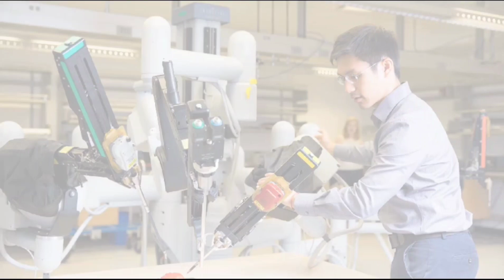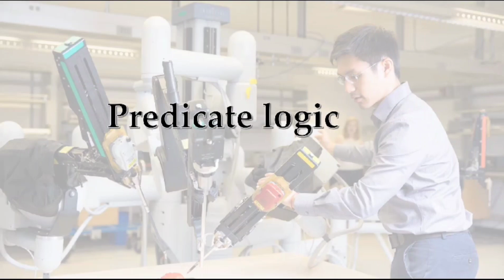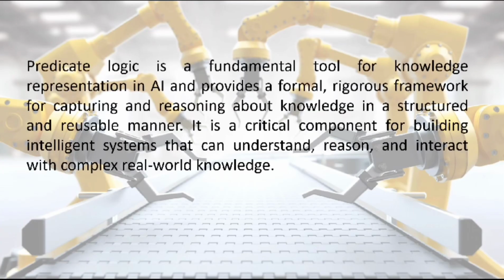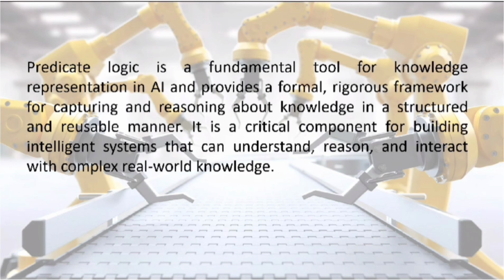In this video, the background of each slide represents the application of predicate logic in various fields. Predicates are statements which are neither true nor false unless the values of the variables in that particular statement are determined. For example, if we say x is divisible by 4, it is a statement which is neither true nor false until the value of x is determined. Such statements are called predicates.